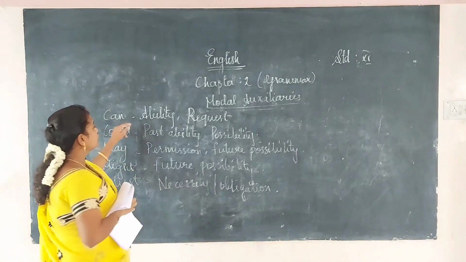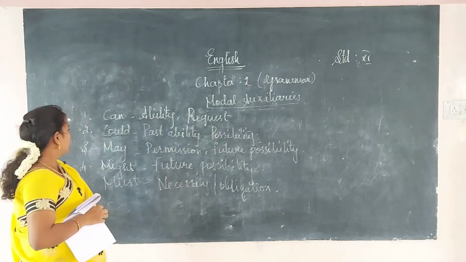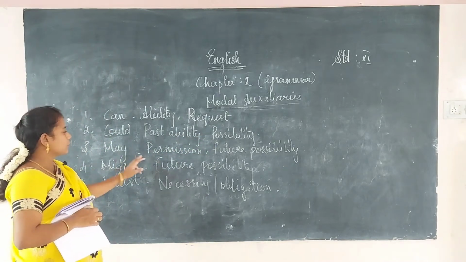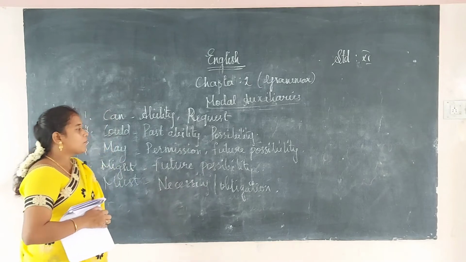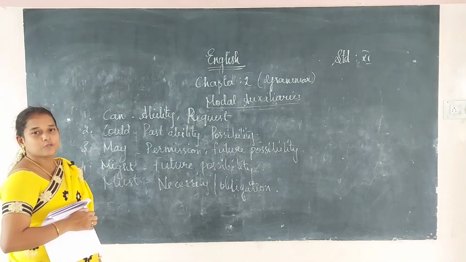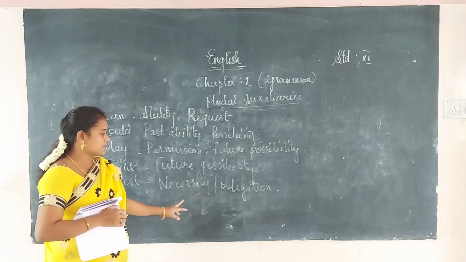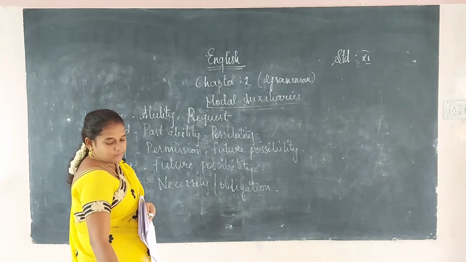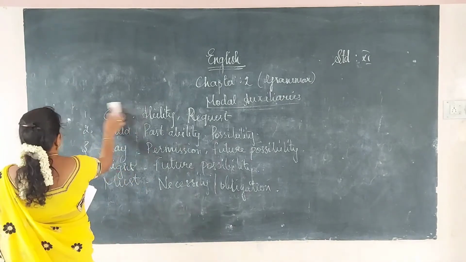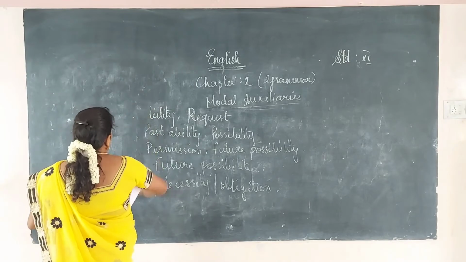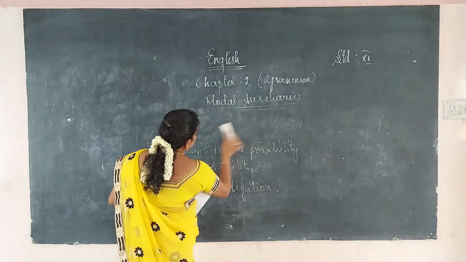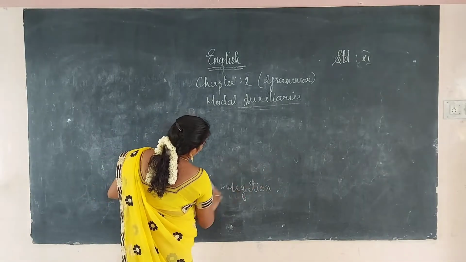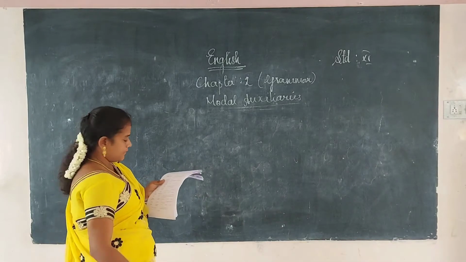So, can we will use for ability and request. Could we will use for past ability as well as possibilities. Okay. Next, may we will use for seeking permission as well as future possibilities. Might we will use only for future possibilities. Must we will use for necessity and obligation. Okay. So, among the 13 we have discussed 5. First you have to know the usage, then only will you be able to do the book exercise.